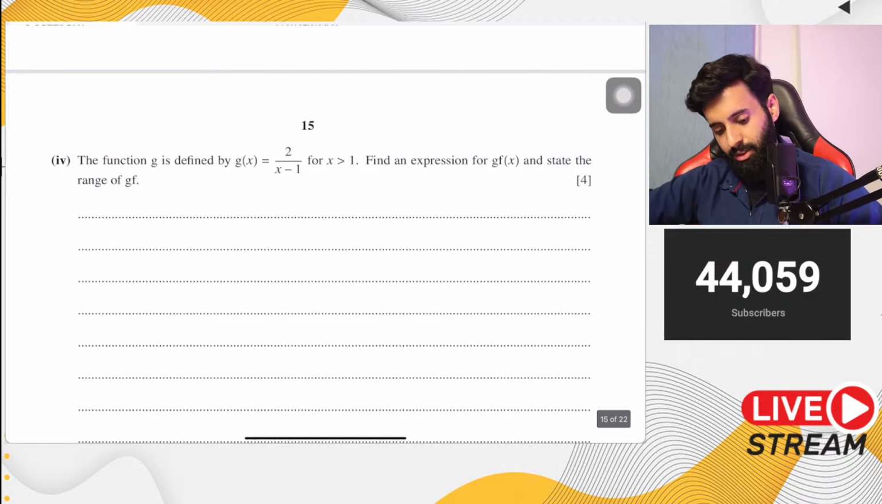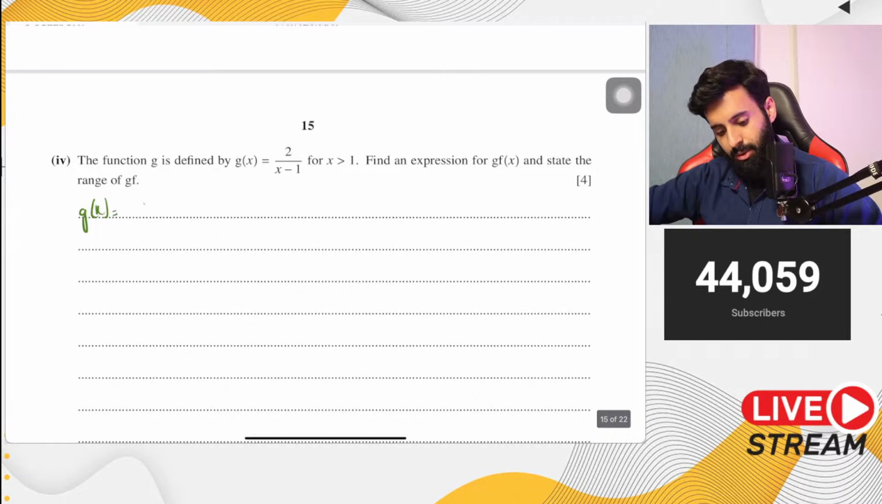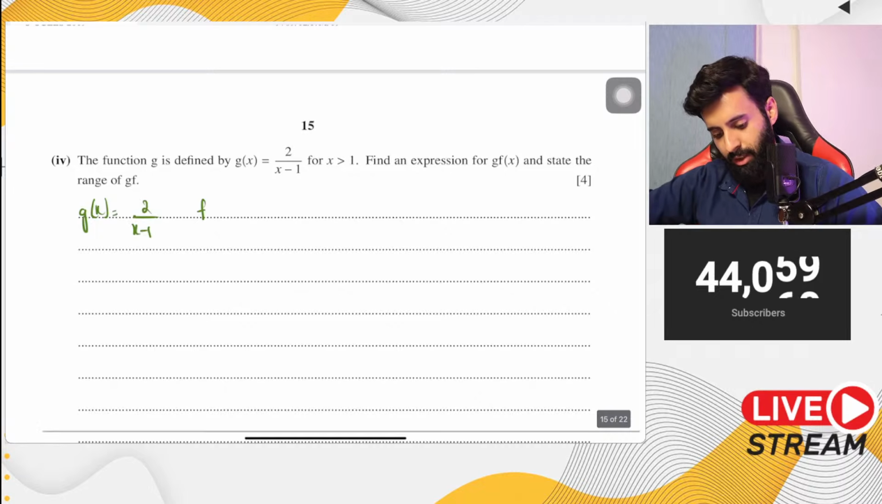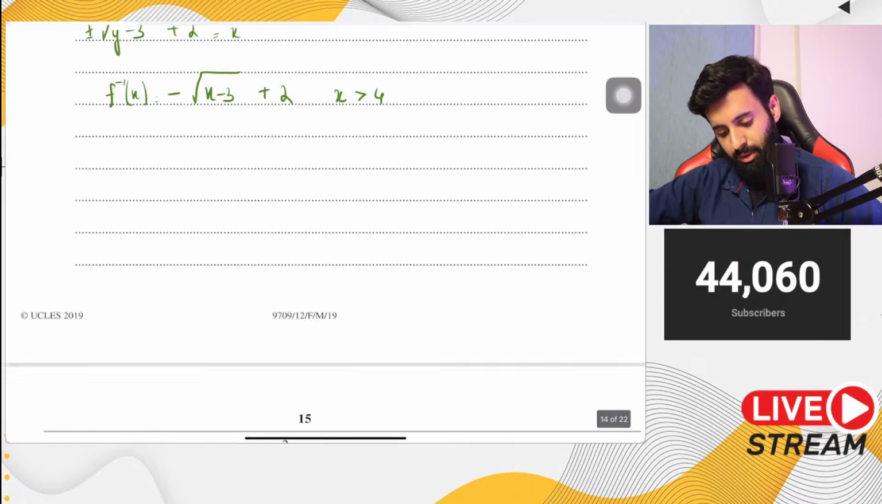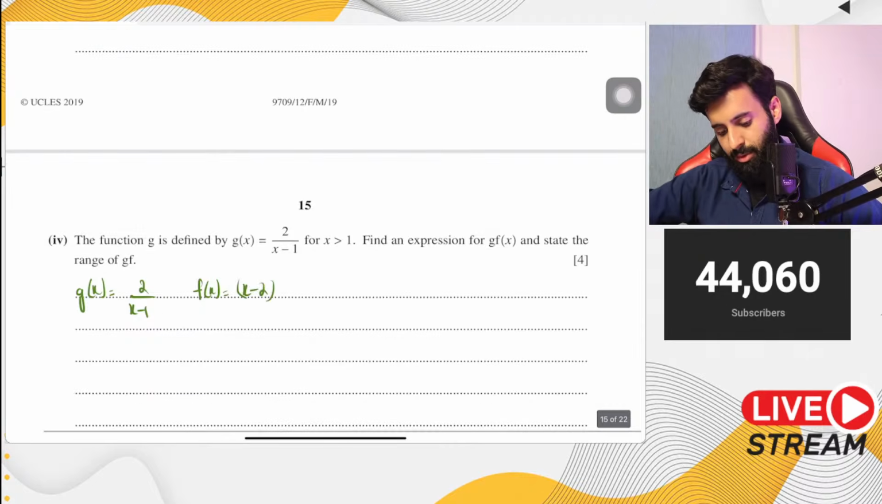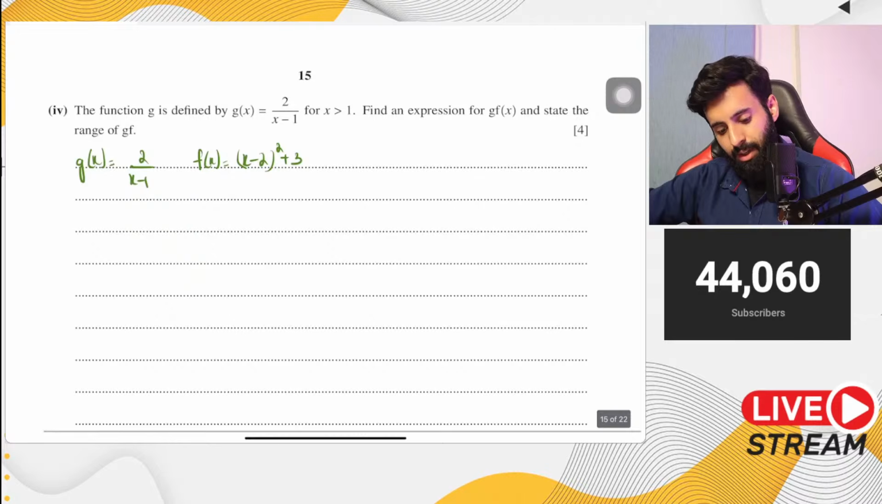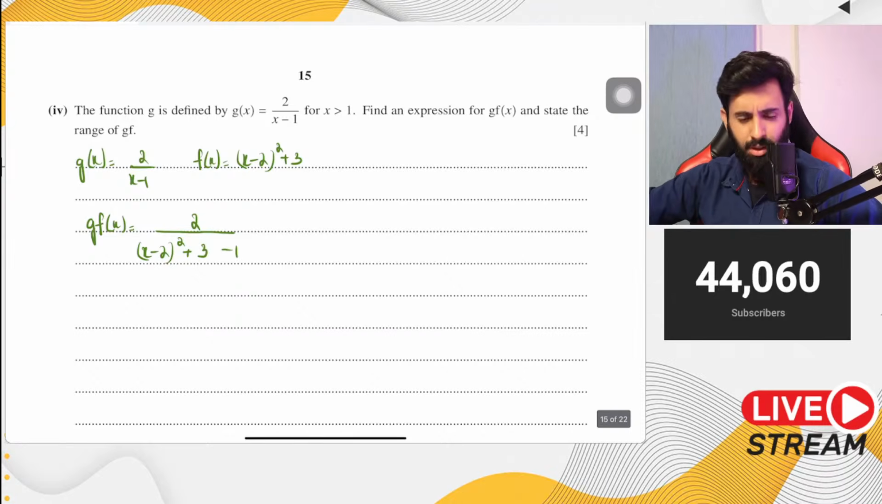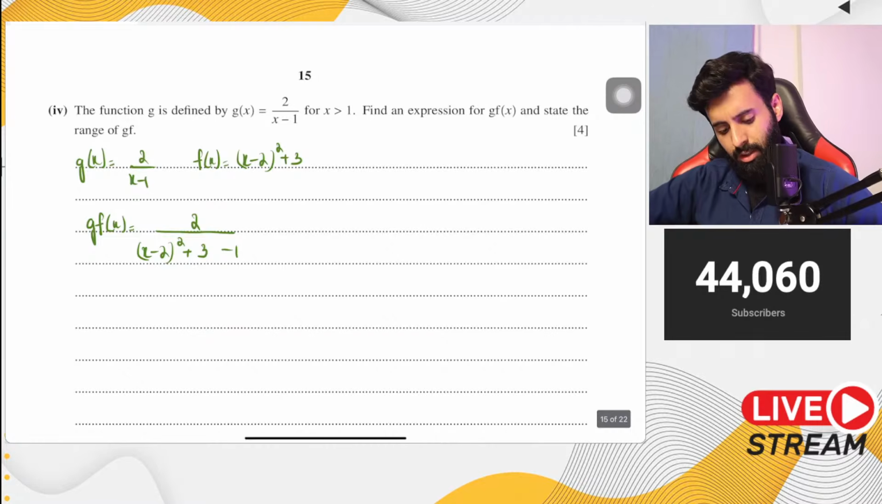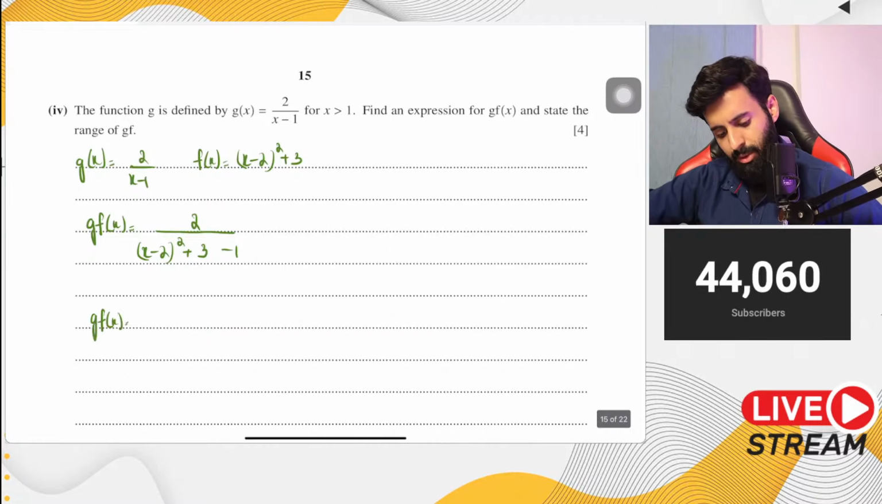You have to find g of f. So let's write down g of x. g of x is equal to 2 over x minus 1. Okay, let's write down f of x. Here it is: x minus 2 the whole thing square plus 3. Now if we find g of f of x, that means we have 2 over (x minus 2 the whole thing square plus 3) minus 1. Okay, let me make sure I haven't messed up anything. No, I haven't. So now g of f of x is equal to 2 over x minus 2 the whole thing square plus 2.